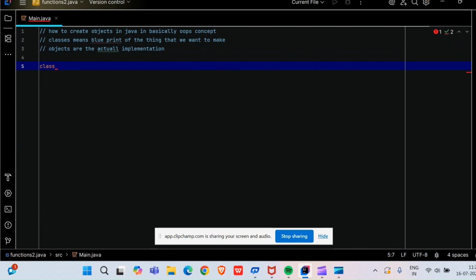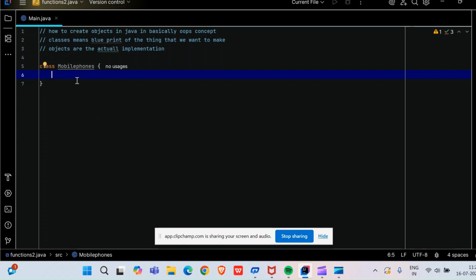Let's say I'm creating a class of mobile phones. This is the blueprint class. What is the meaning of blueprint class? Blueprint class means the class that I want to define.